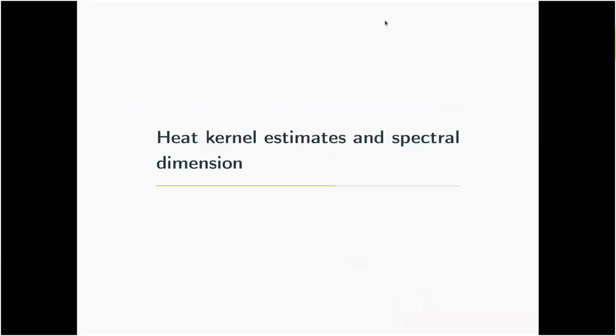Let me now turn a bit to results that we can obtain under heat kernel estimates. We'll see that it relates to the spectral dimension of the graph, which Soren and Lindbach already figured out in their stochastic heat equation example.